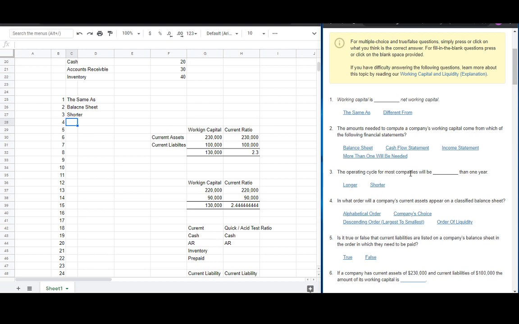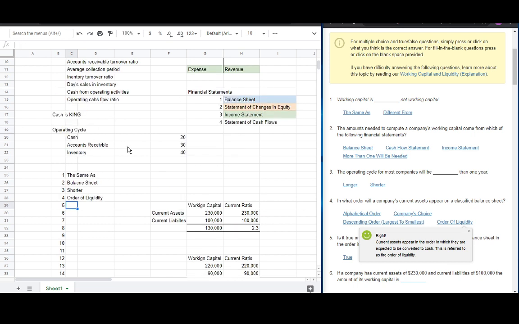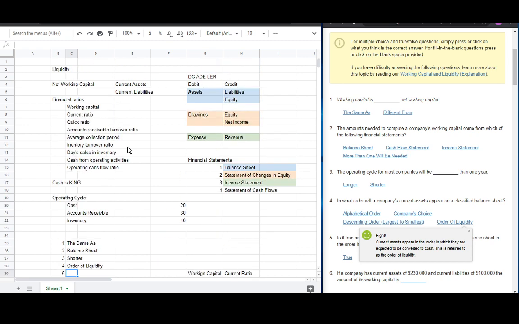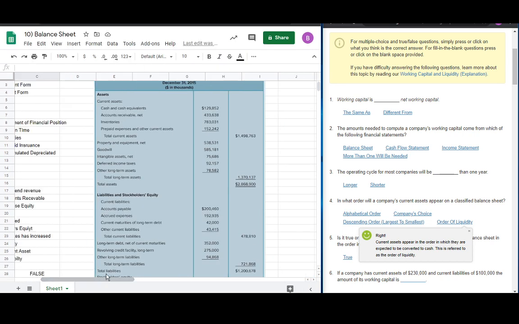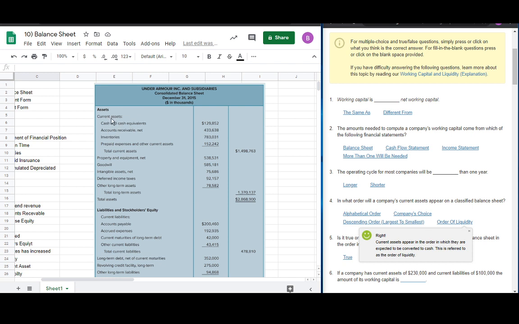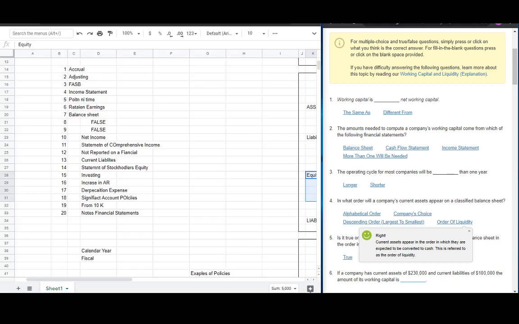And number 4, in what order will a company's current assets appear on a classified balance sheet? It would be by order of liquidity. And what do we mean by liquidity? Again, it is the ability to be realized into cash. So we see on the balance sheet, as in the earlier videos, first cash, then AR, then inventory, then prepaid. The last are the long-term assets, especially land, which is at the end.